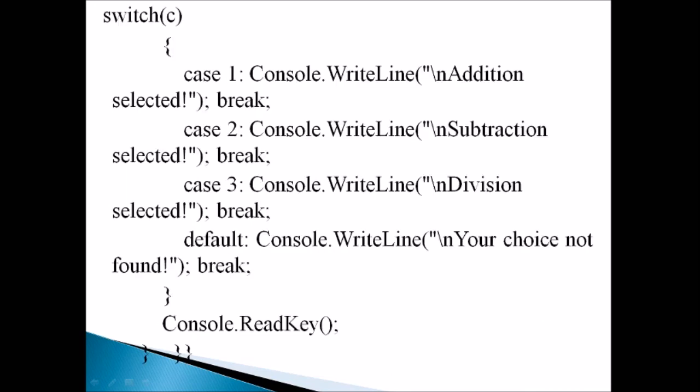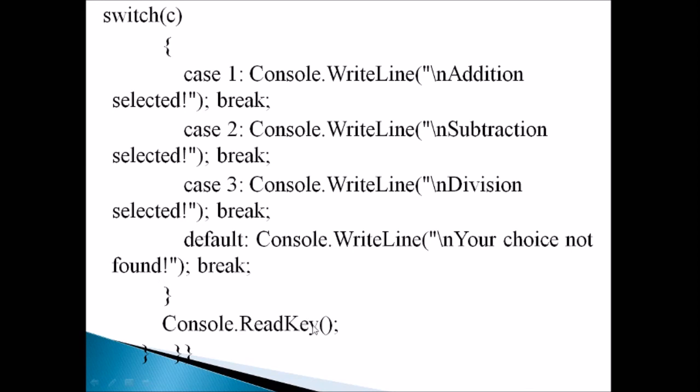Okay. Next, switch of c. Here c has some value, either 1, 2 or 3 or any other value. So it will be taken and matched with case 1. If it is 1, the output will be addition selected. If it is not 1, then 2 will be verified. If it is true, subtraction selected will be displayed. If it is 3, division selected will be displayed. If it does not match any of the 3 values, then the default part will be executed, where the string is your choice not found. Okay, Console.ReadKey is given here.